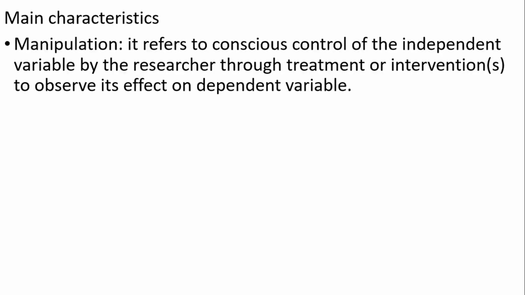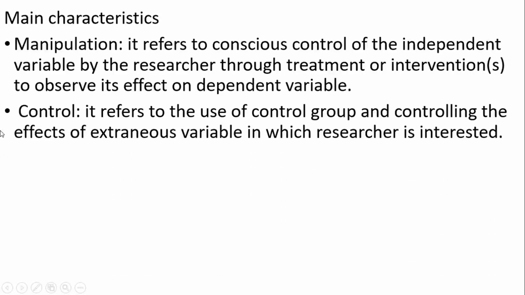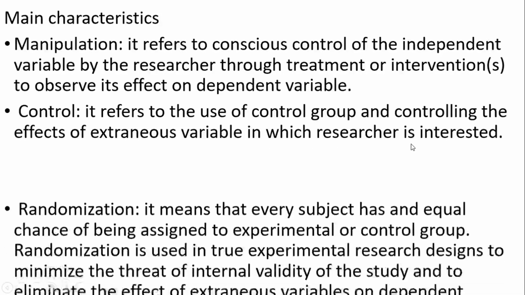The main characteristics are: Manipulation. It refers to conscious control of the independent variable by the researcher through the treatment or interventions to observe its effect on the dependent variable. Control. It refers to the use of a control group and controlling the effects of extraneous variables in which the researcher is interested. Third is randomization.